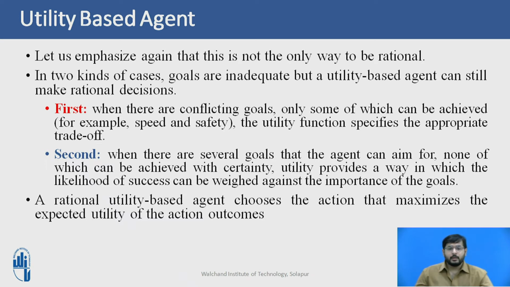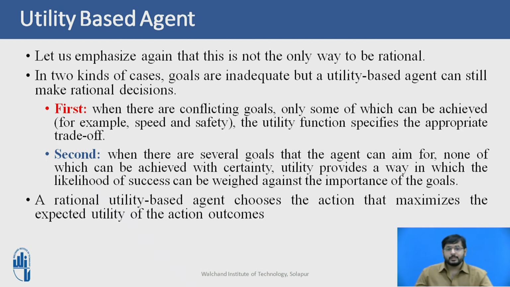Technically speaking, a rational utility-based agent chooses an action that maximizes the expected utility of the action's outcomes. That is, the utility the agent expects to derive, on average, given the probabilities and utilities of each outcome. So wherever the probability of success in reaching a particular destination is higher, the utility-based agent will choose that option.